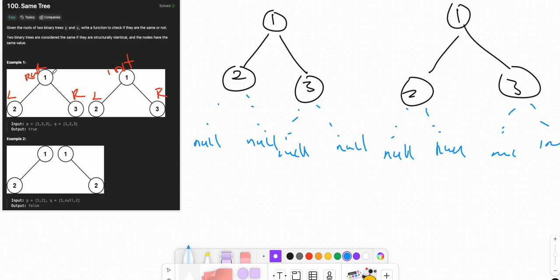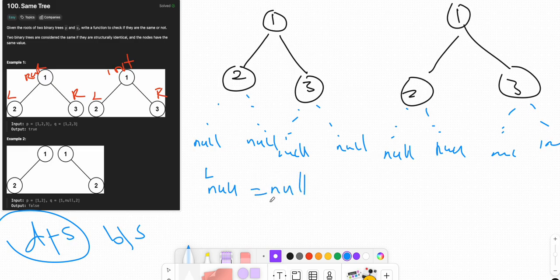For the approach, you should know tree traversal, DFS and BFS. Maybe we should use DFS, going up and down. We compare any left node and any right node with the same thing. If both are null, we return true.